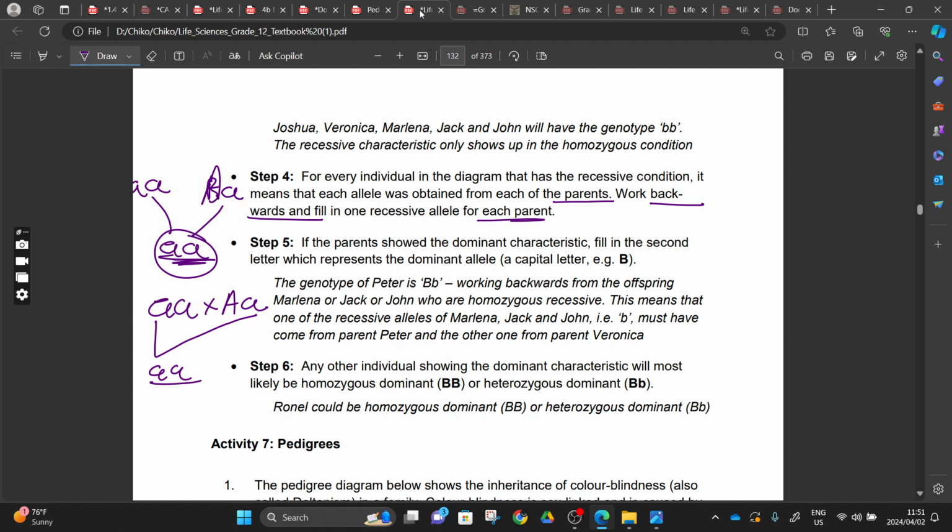And then number five, it says if the parents showed the dominant characteristics, fill in the second letter which represents the dominant allele, a capital letter, e.g. B. So here's the thing, they gave you the example here, we're doing it there. The genotype of Peter is capital letter B, small letter b, working backwards from the offspring Marlene or Jack or John, who is homozygous recessive. This means that one of the recessive alleles for Marlene, Jack and John, i.e. small letter b and small letter b, must have come from the parent Peter, and the other one must have come from the parent Veronica. So here's the thing, you have the small letter b and small letter b.